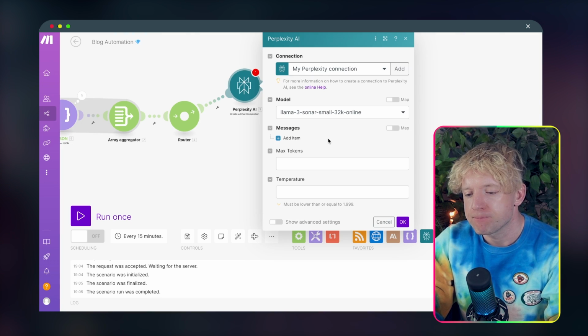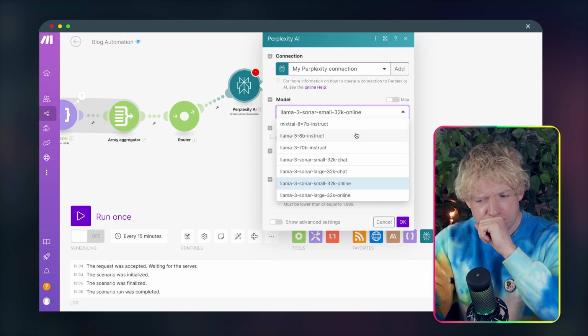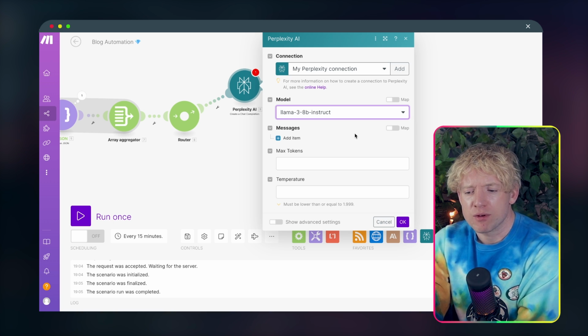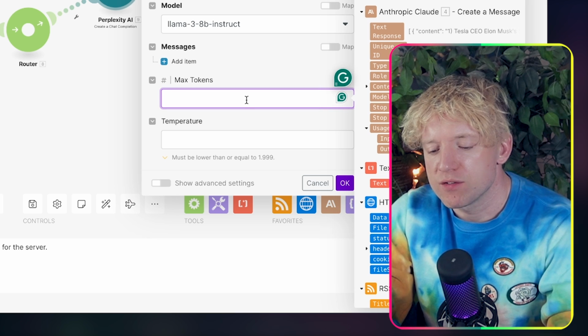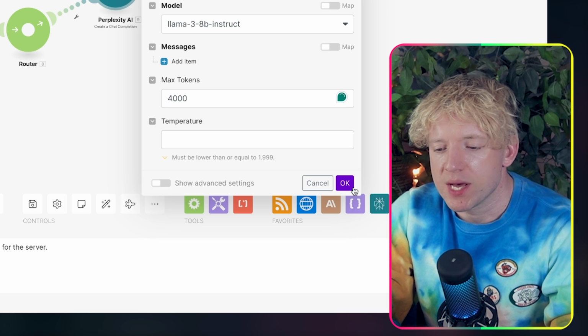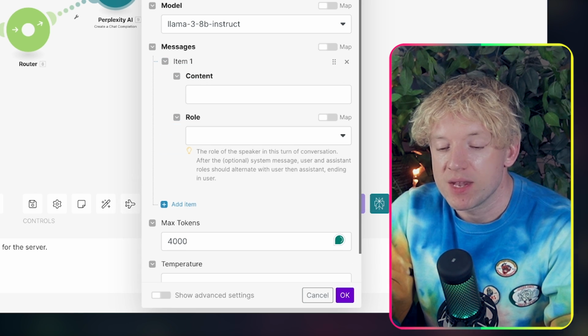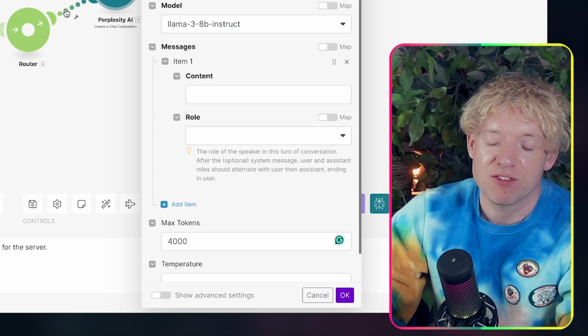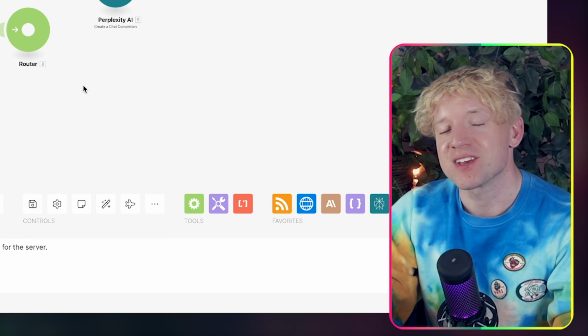So look, we come over now. Model we're going to go for, I'm going to go for the Llama 3 8B instruct. Max tokens I'm going to put at 4,000. I'm going to come down. Got a message. Now again, the array aggregate hasn't happened yet, so what we're going to do is we're going to unlink this and we're going to run this again one more time.